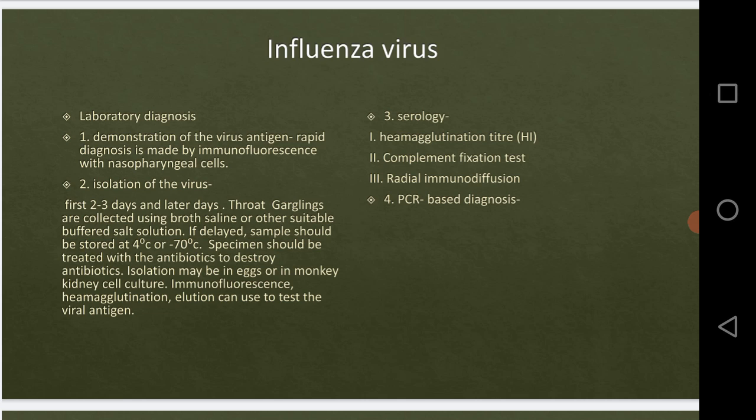All right, antigenic protein variations, we can determine that also, which type of the virus is present. Okay, and then fourth, we will do the PCR based diagnosis. Okay, now we will see one by one in detail. So we will start with the demonstration of the virus antigen.